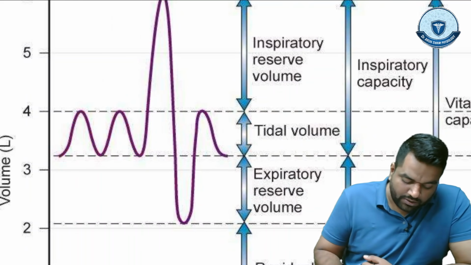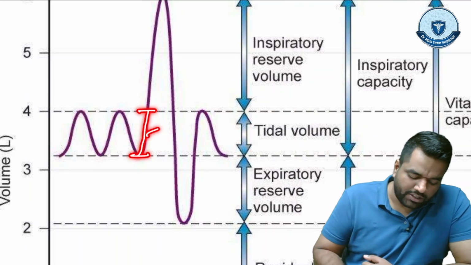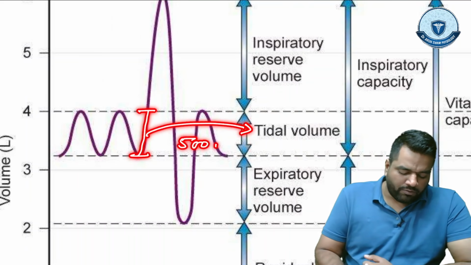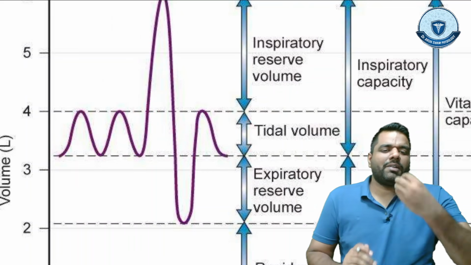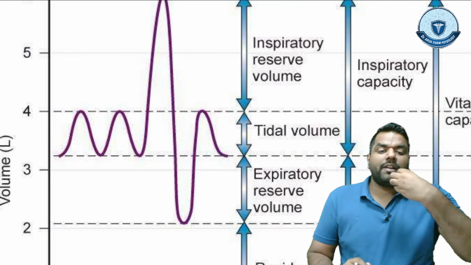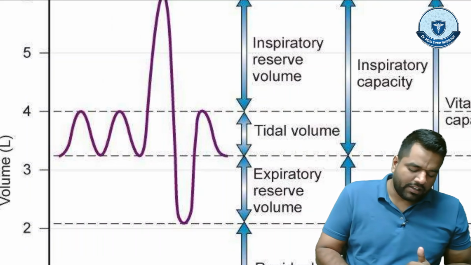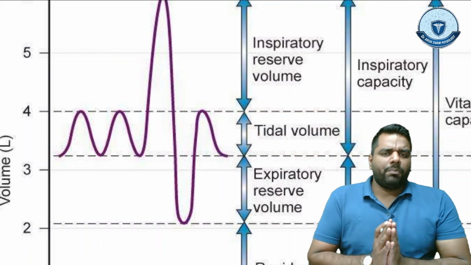Here you can see the normal quiet air which you are inspiring, this is your tidal volume. And guys, this tidal volume is 500 ml. So when you are breathing quietly, how much air are you taking into the lungs at one time? That is your 500 ml, and this air volume we call tidal volume, at rest. Now please pay attention.